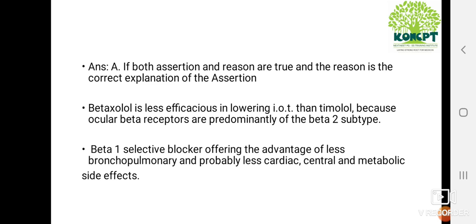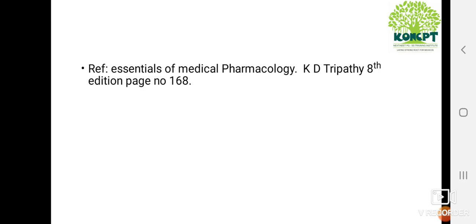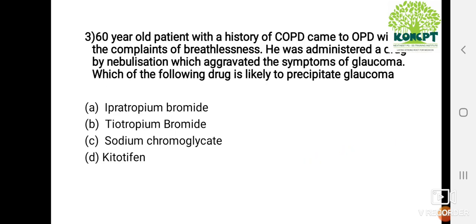And beta 1 selective blockers have an advantage of less bronchopulmonary, less cardiac, less central and less metabolic side effects. And also these beta 1 selective drugs exert a protective effect on the retinal neurons independent of the intraocular tension lowering effect. But the more efficacious drug is the non-selective beta blocker. So the reference is from K.D. Tripathi. And we'll move on to the third question.